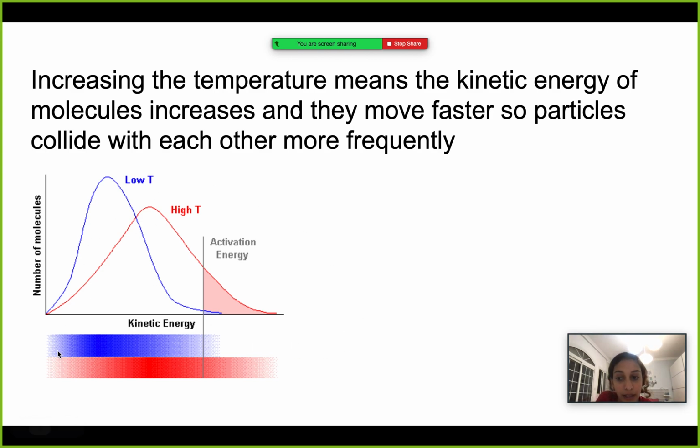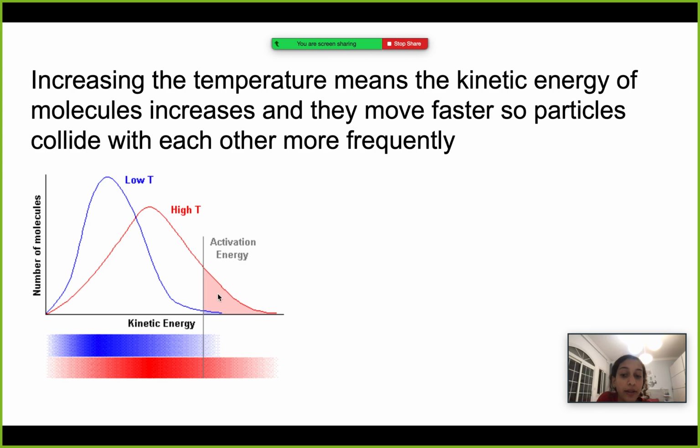And here we have the Boltzmann temperature curve, and it shows that the blue one is when we have low temperature and the red one is when we have higher temperature. And here is the line that shows the activation energy. When we have the lower temperature, we have a very small amount of particles that can surpass the activation energy and react.